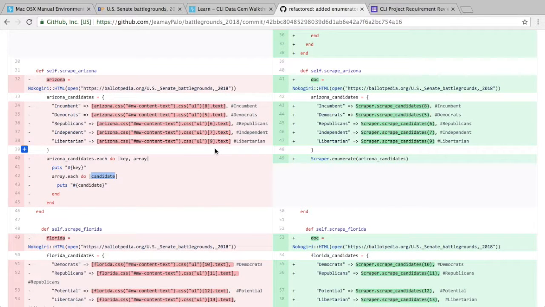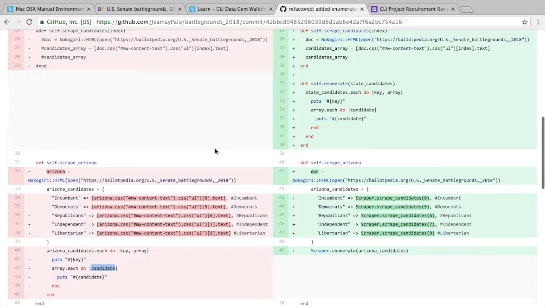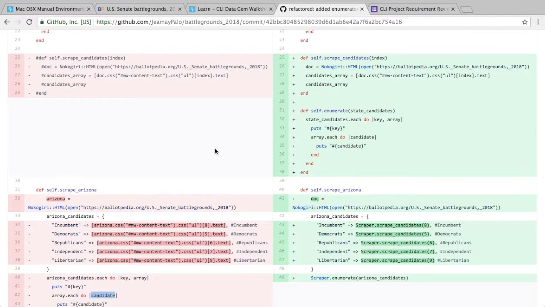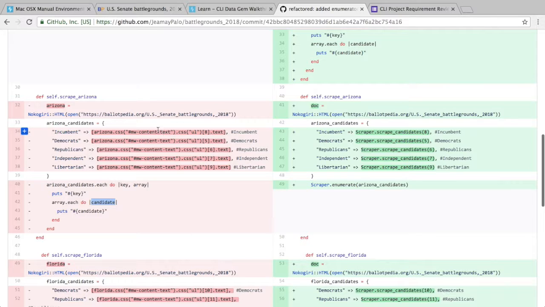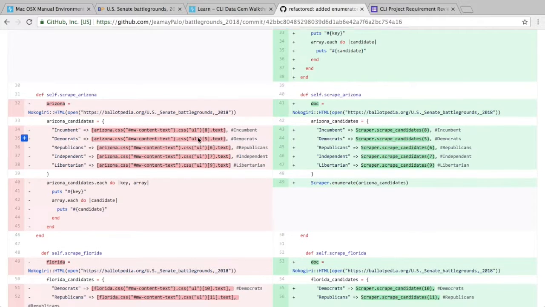When I was working on something with a project coach, he pointed out that this might be something I should refactor, an area for improvement, because there's a lot of repeated code, and usually when there's a lot of repeated code like this, there's a possibility of breaking.